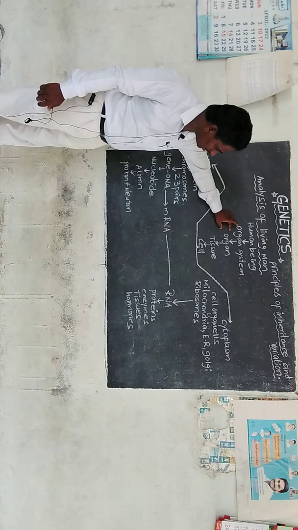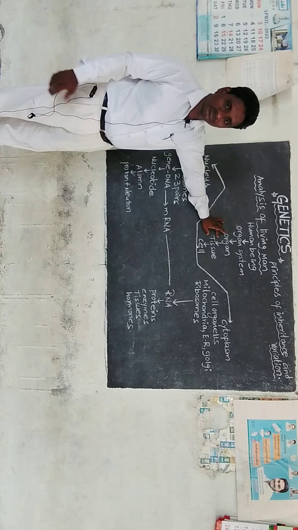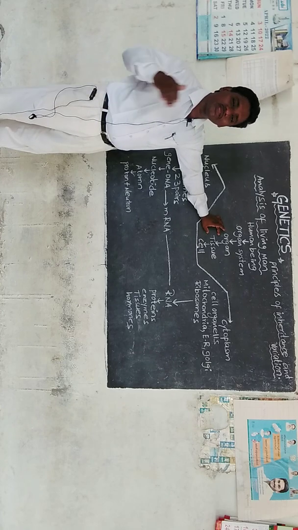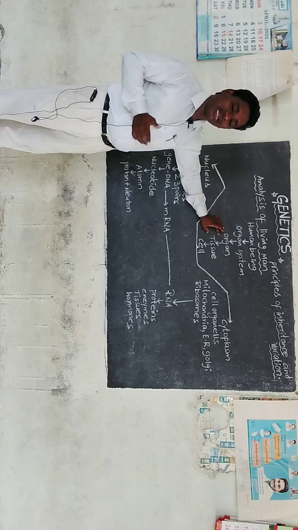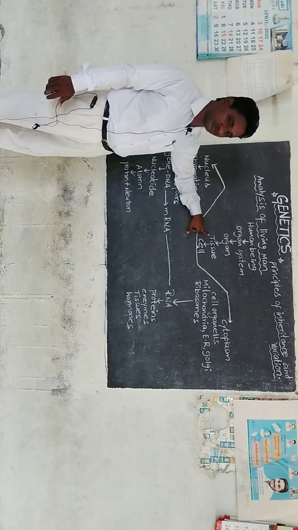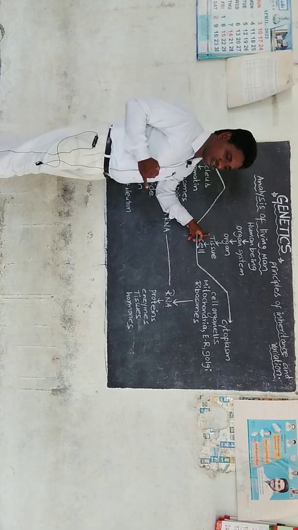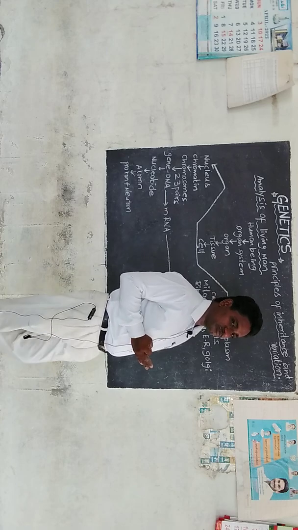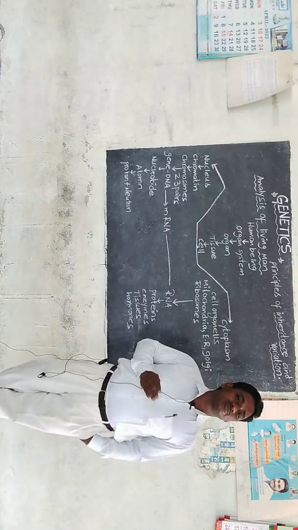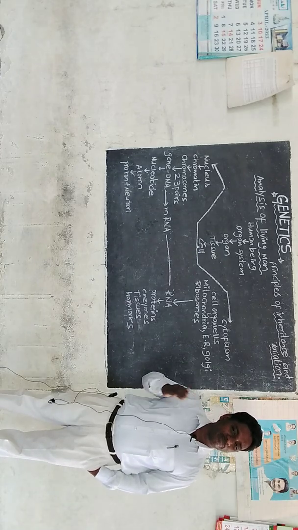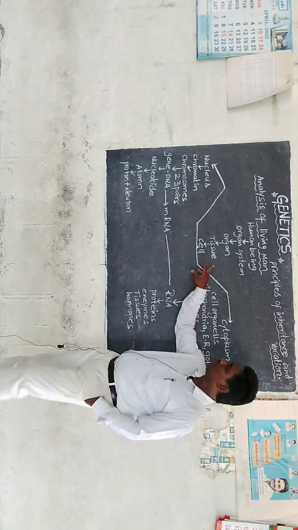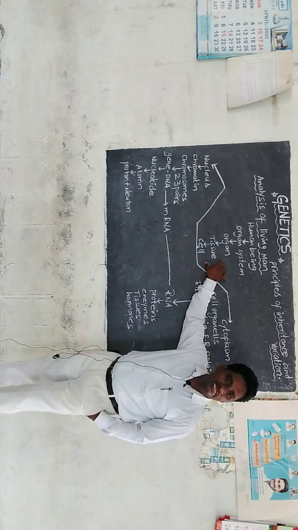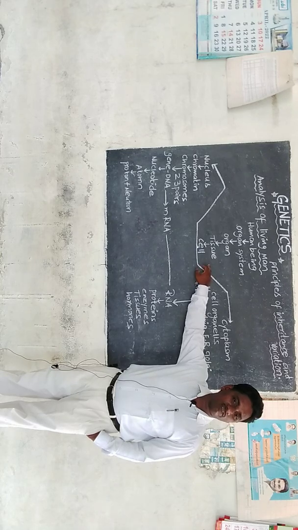And each organ contains tissue. We know tissue is nothing but a group of cells similar to each other that perform a similar function. It may be epithelial tissue, connective tissue, areolar tissue, muscular tissue, or nervous tissue. So tissues are nothing but groups of cells similar in structure, performing similar function.